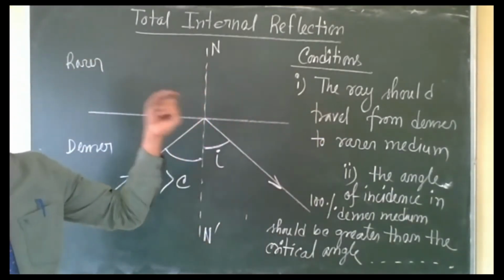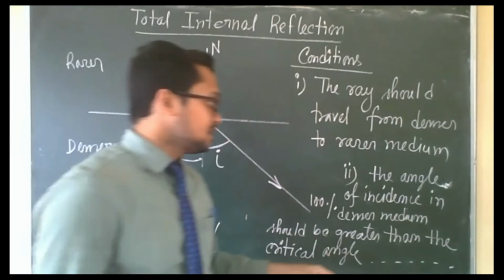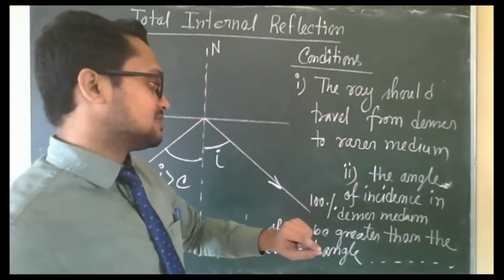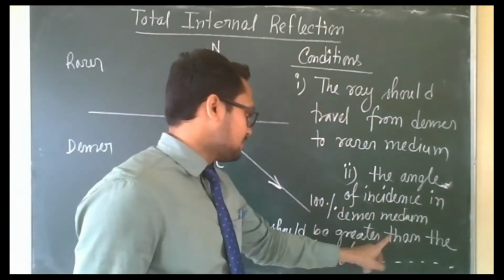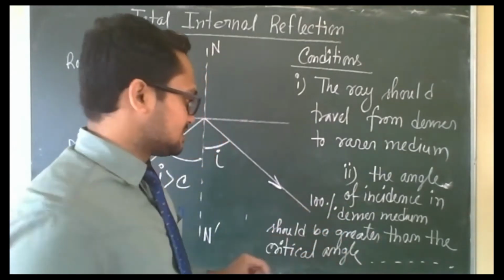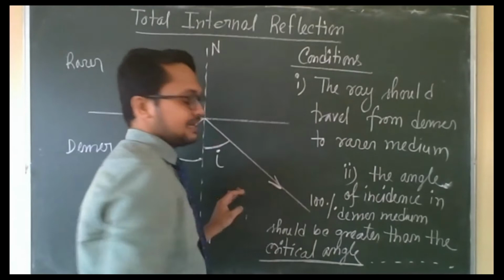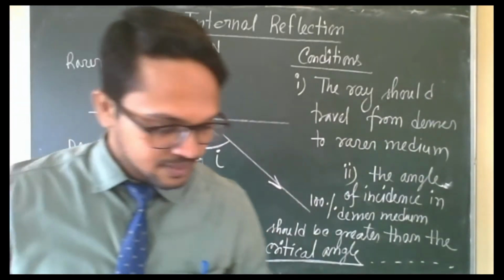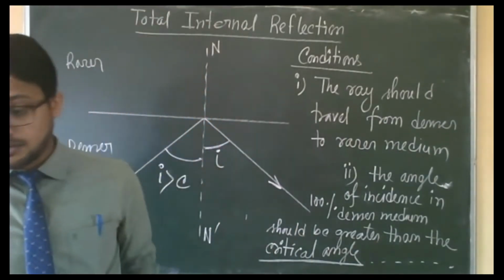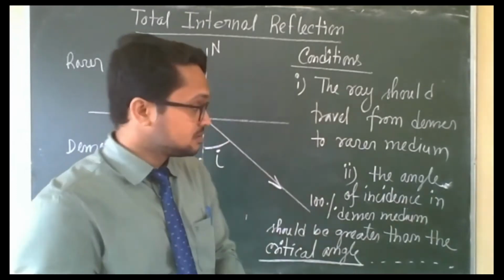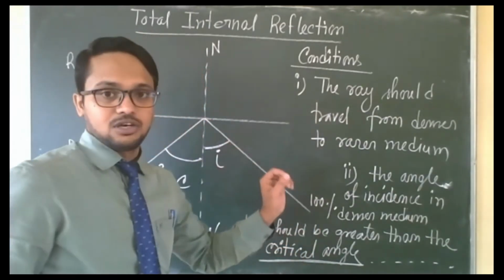It will not occur at any angle of incidence. It will occur for those angles which are greater than the critical angle of the two pair of media. Note it down, everyone. In this case, intensity will not decrease.